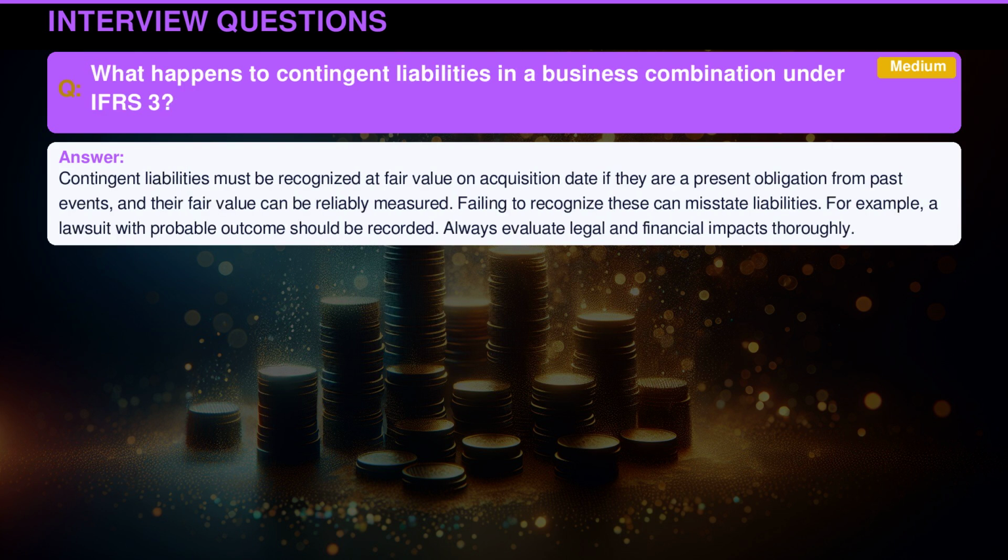Contingent liabilities must be recognized at fair value on acquisition date if they are a present obligation from past events, and their fair value can be reliably measured. Failing to recognize these can misstate liabilities. For example, a lawsuit with probable outcome should be recorded. Always evaluate legal and financial impacts thoroughly.